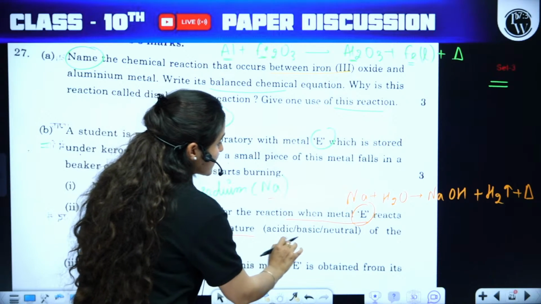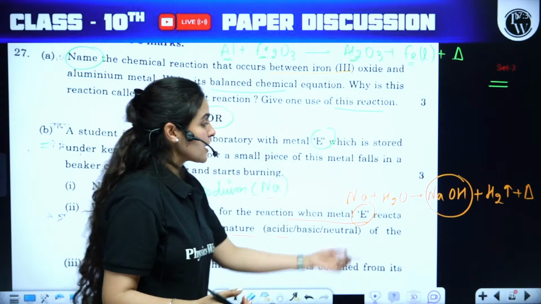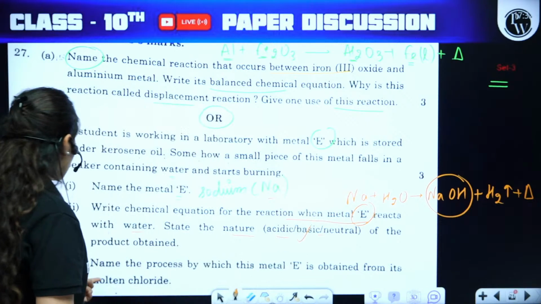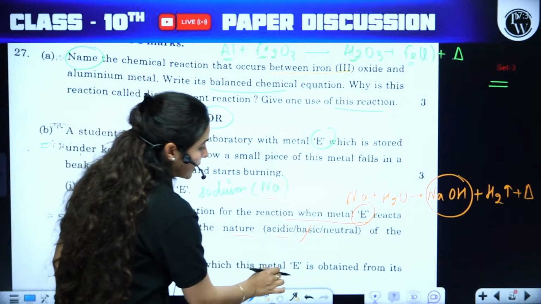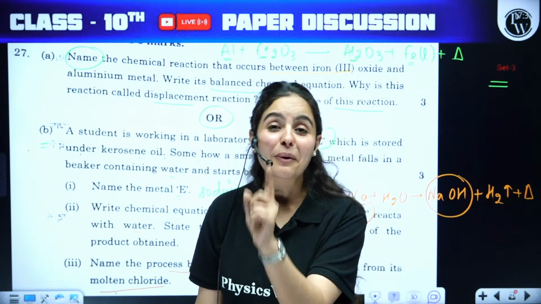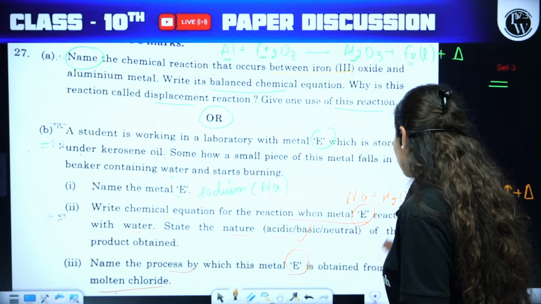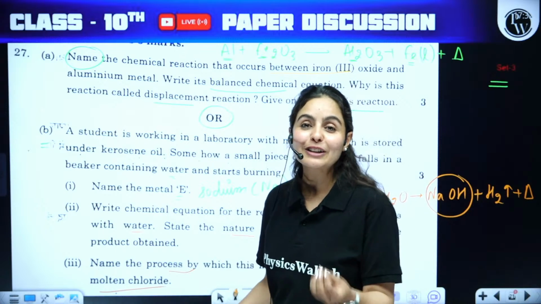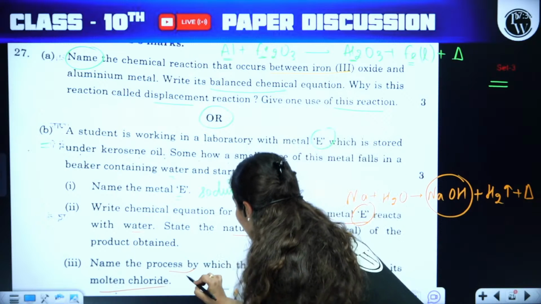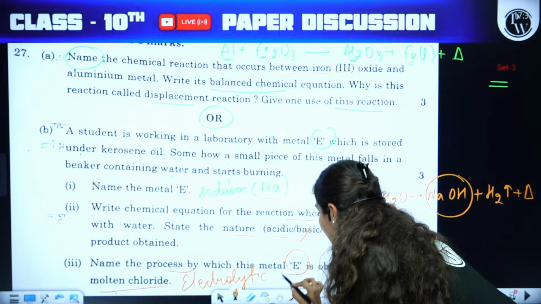State the nature, whether it's acidic, basic, or neutral. What is it? It's a very strong base. So the nature of the product obtained here is basic. Third part, name the process by which this metal E is obtained from its molten chloride. Come on guys, you just have to write the name and you'll get 1 mark for it. What is the name of the process by which sodium will be obtained from its molten chloride? It's none other than the electrolytic reduction technique. Yes, if you have written electrolytic reduction here completely, you will get full marks.